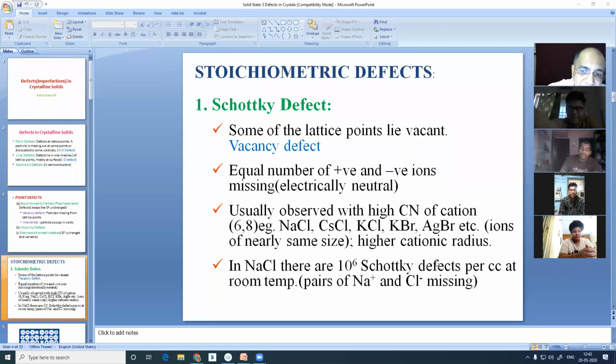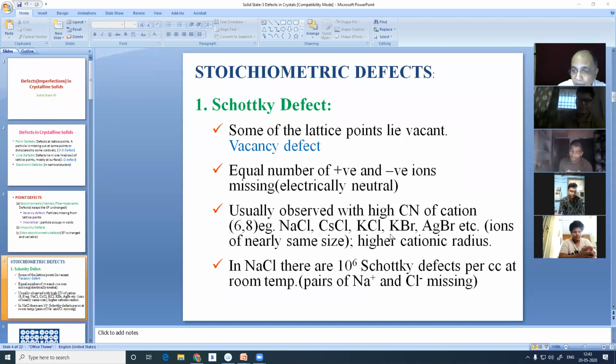Means 10 to the power 6 sodium ions missing and 10 to the power 6 chloride ions missing per cc. In 1 cubic centimeter, 10 to the power 6 Schottky pair defects are present. I remind you that such a defect is noticed when the coordination number is high, particularly 6 and 8, in rock salt type or cesium chloride type crystals, where the cation to anion ratio is high. There is a chance of both cation and anion missing in equal numbers.